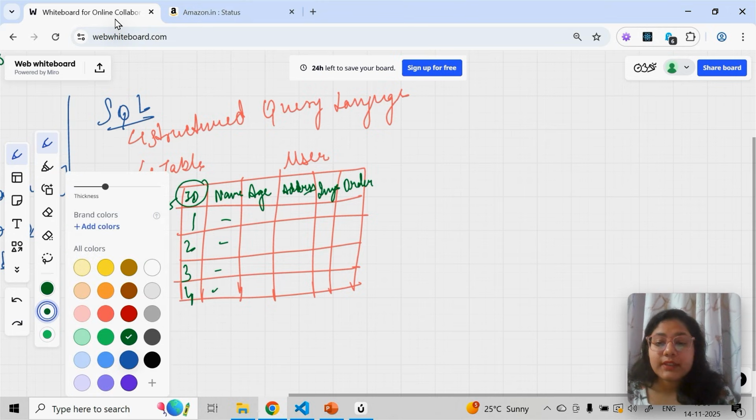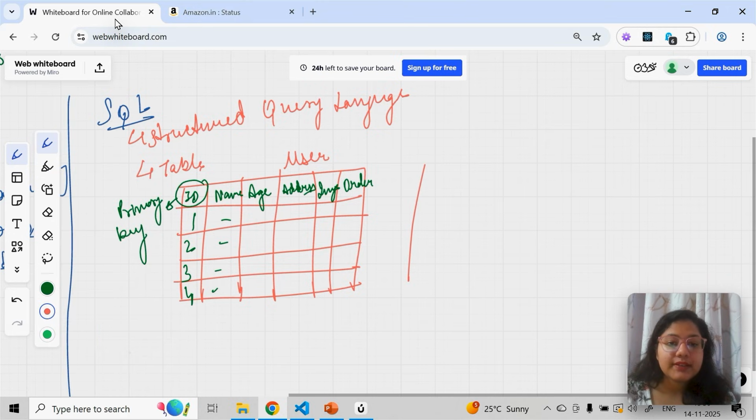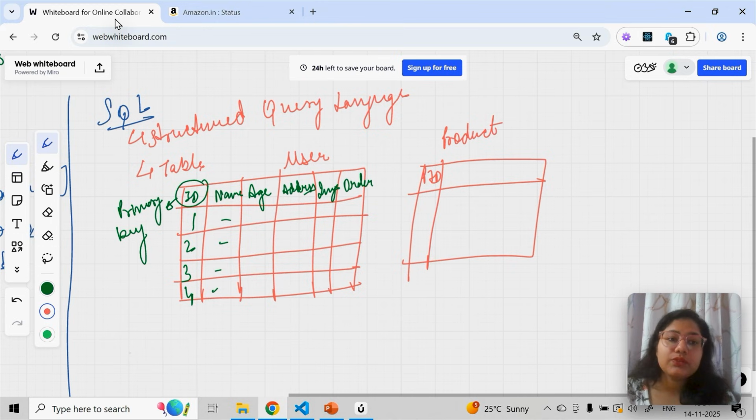Okay. Now, you can think of another table, let's say product. So, now if I'm creating a product table, you can think of any e-commerce website. So, I will also include PID, let's say product ID. Okay. So, these are called your column names, which we can define.